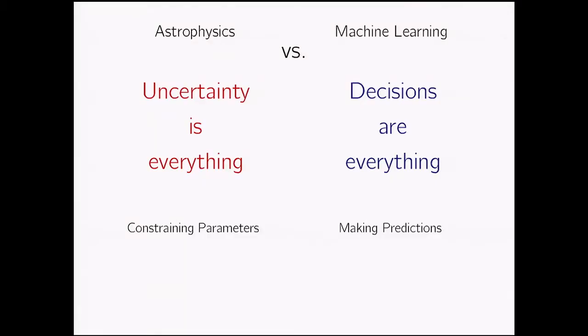So the first big difference is that in astrophysics, uncertainty is everything. I think about data as an astrophysicist in terms of how much it helps us reduce our vast ignorance about the universe, and how much we can constrain the parameters of our models of the universe. Whereas in machine learning, decisions are everything. What I care about is making predictions and making good decisions based on those predictions. Here's an example from my astrophysics work.